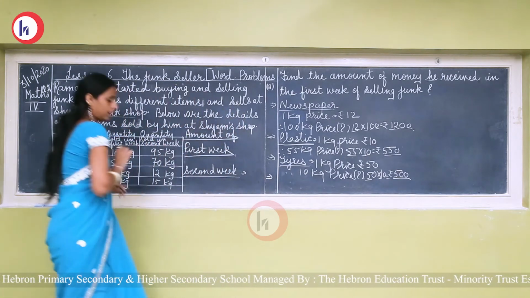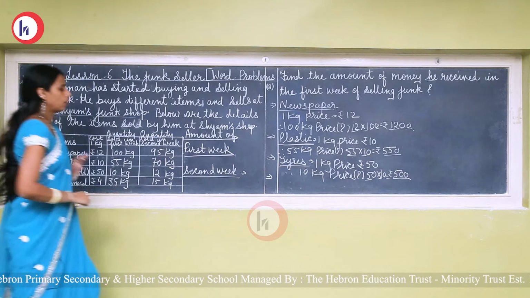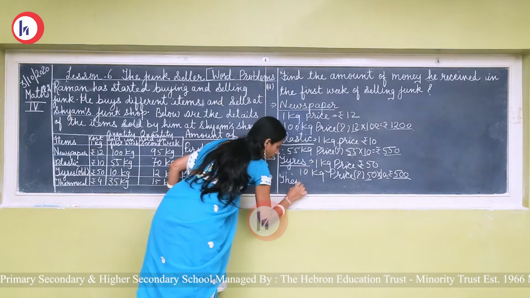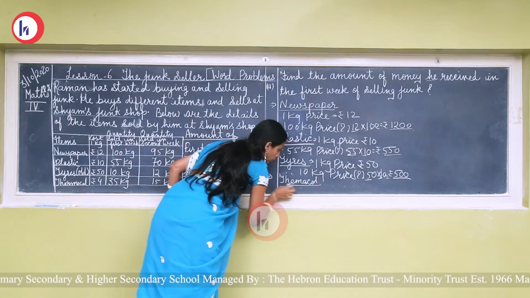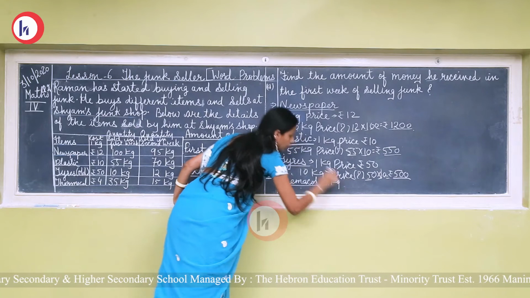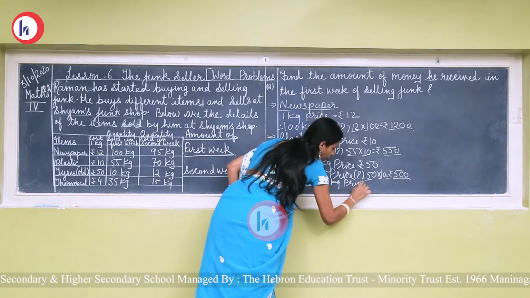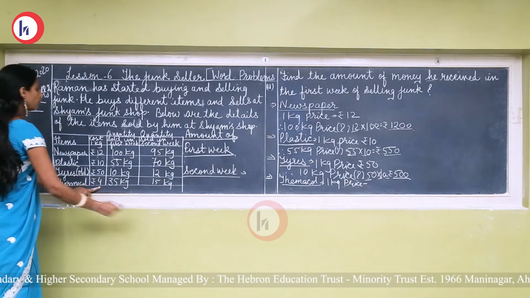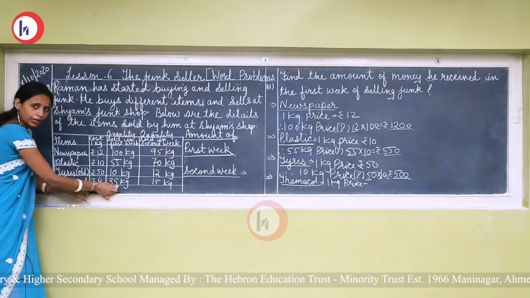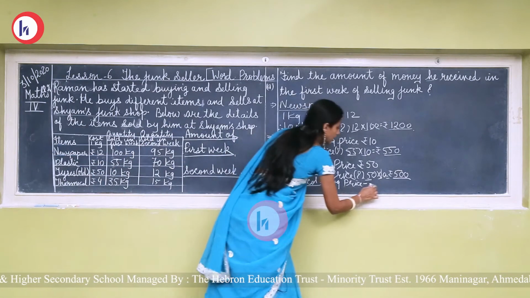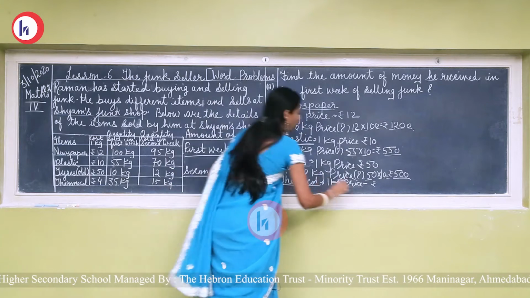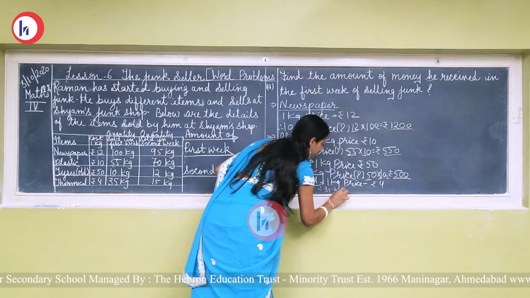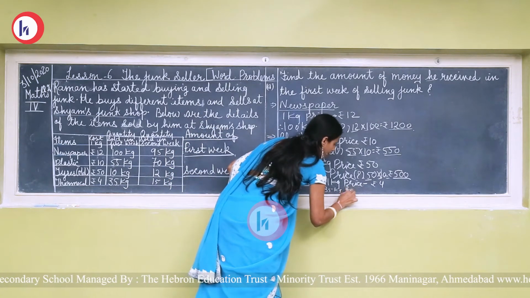Then after tire, the last item is thermocol. 1 kg price is rupees 4 and we have to find out the price of 35 kg.